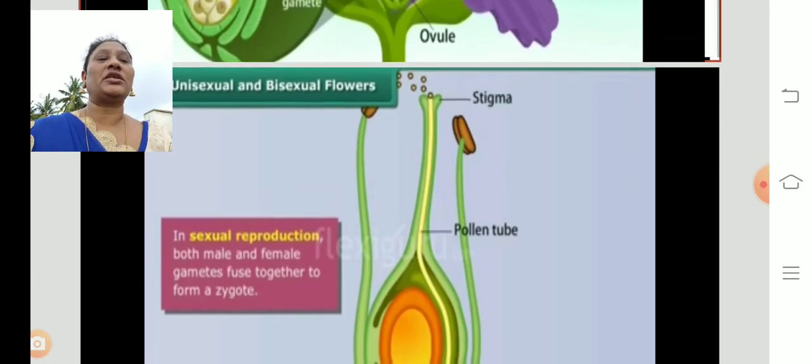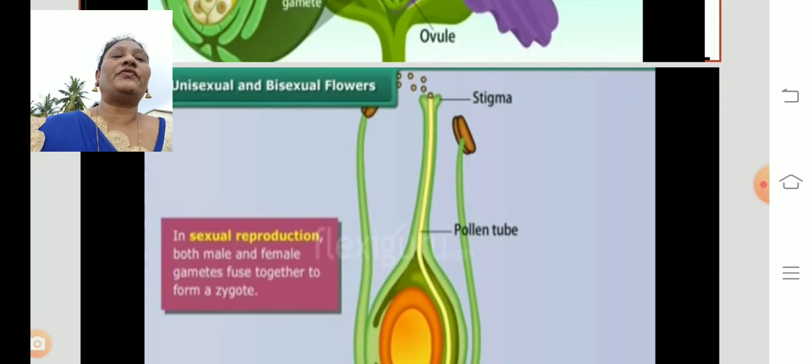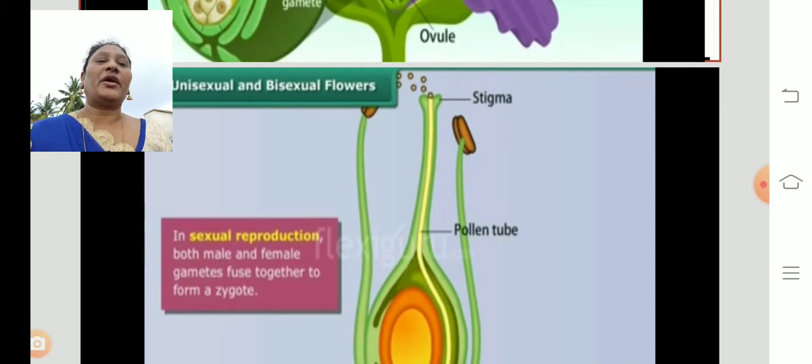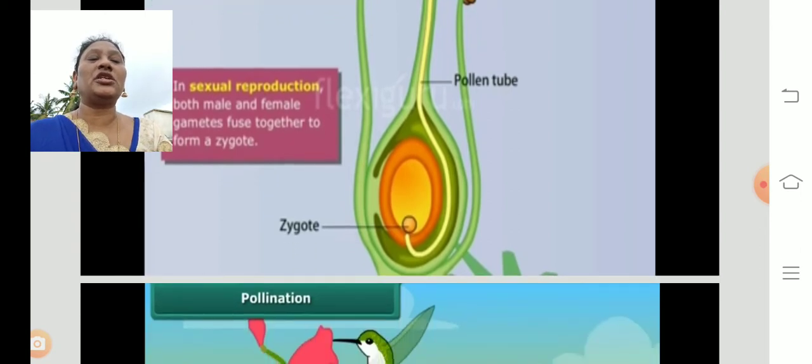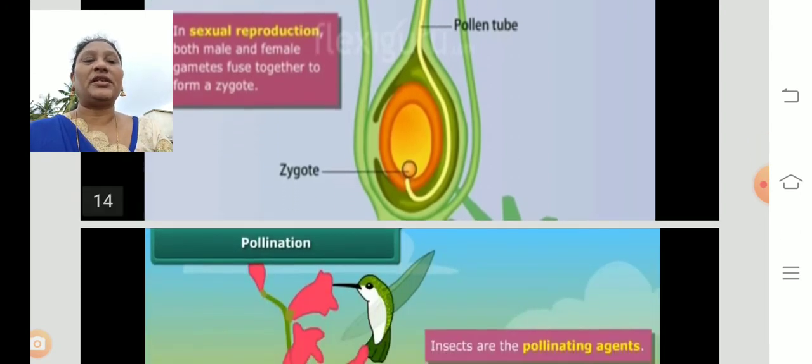In the picture you can see clearly the transfer of the pollen grains from the anther to the stigma. The process of transferring the pollen grains from the anther to the stigma is called pollination. And here the male and female gametes fuse together and form a zygote. The process of fusion is called fertilization.